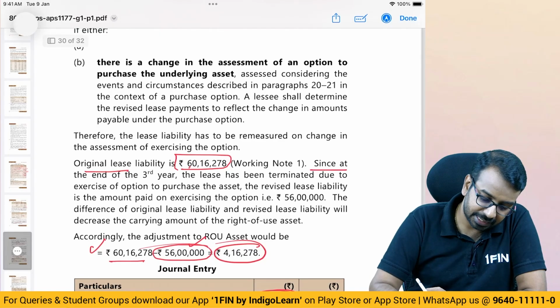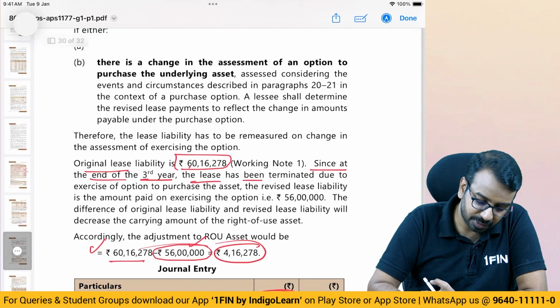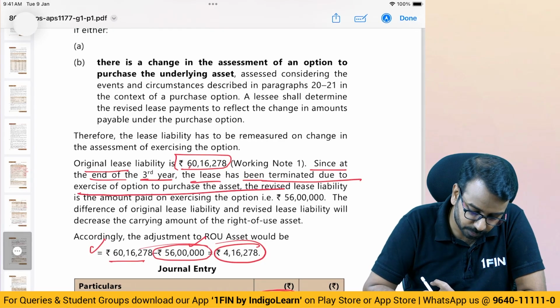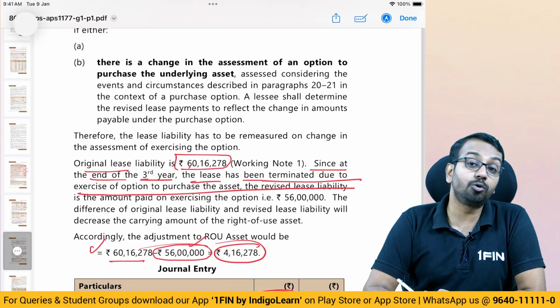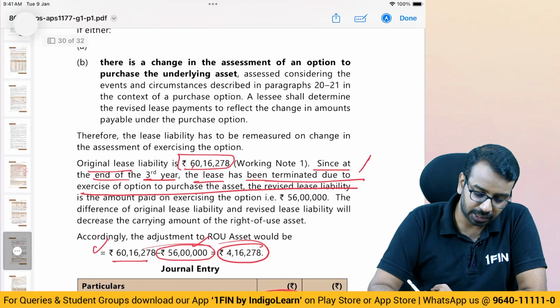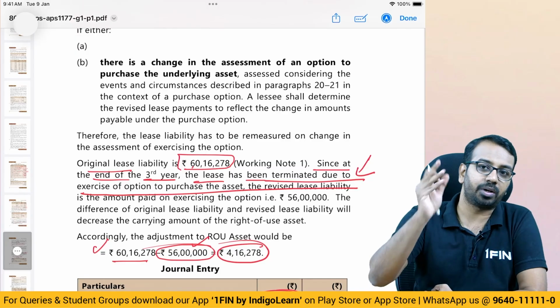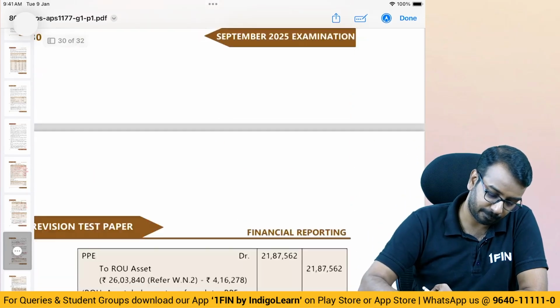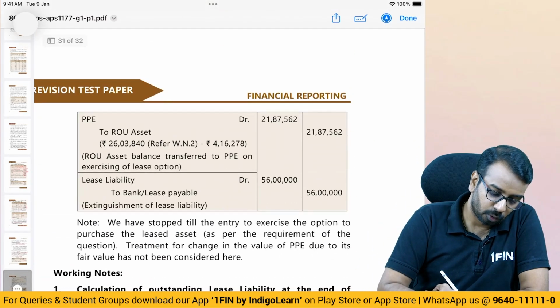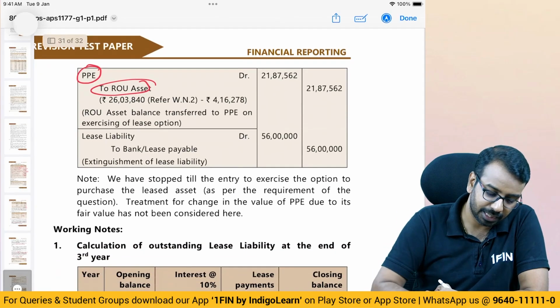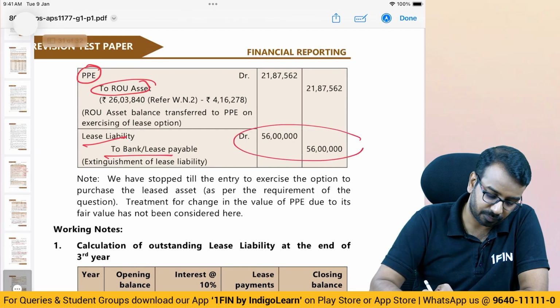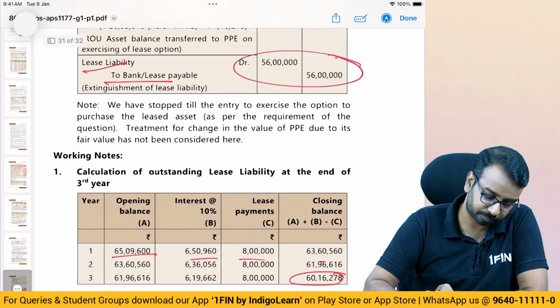So here they have said, since at the end of the 3rd year, lease has been terminated due to the exercise of option to purchase the lease, it is still possible that you purchase the lease and continue to make the lease payments as per the original schedule. So here that is the assumption that we are closing the lease, we are terminating the lease. Whatever is the ROU asset balance, whatever is the right of use asset balance has been transferred to property, plant and equipment, and lease liability has been settled by paying 56 lakhs.